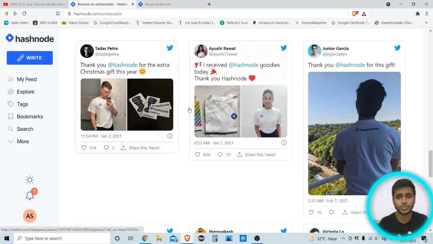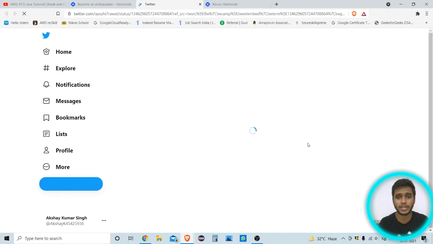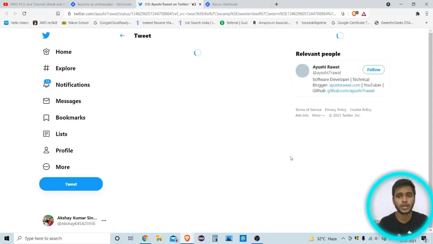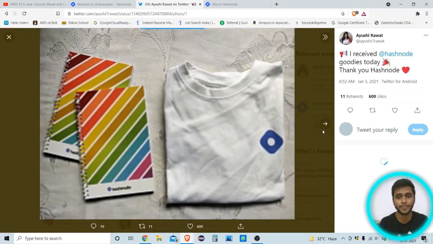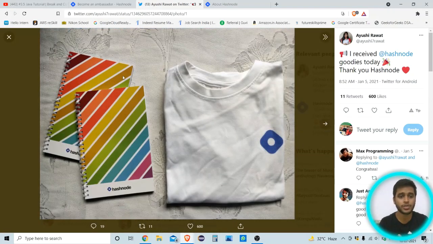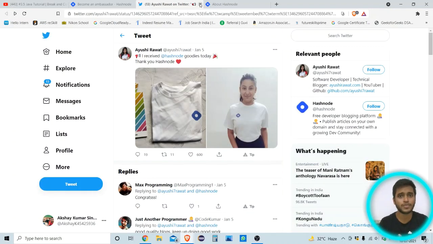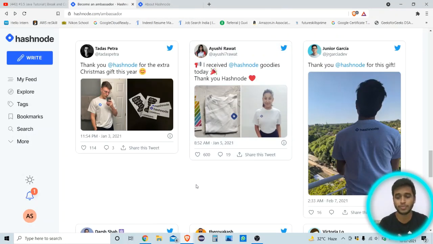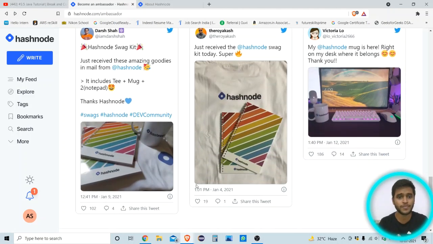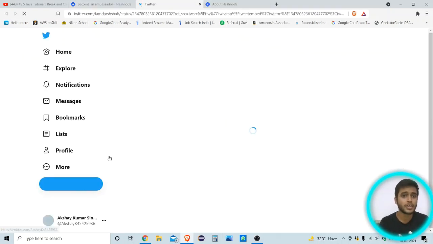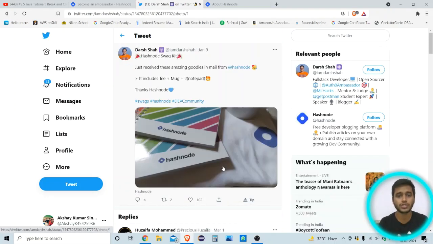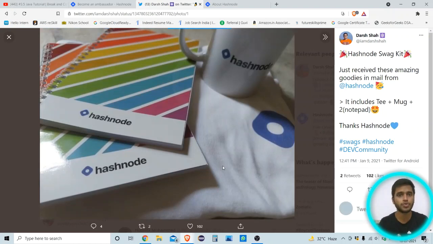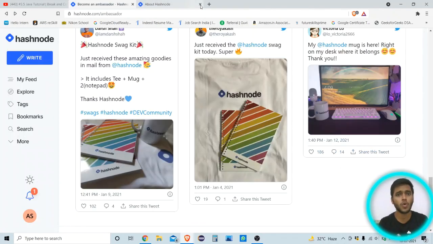And also I am going to show you, this is from India, Ayushi Rawat, and she also got a free t-shirt and notebook. You can see free t-shirts are there and also a free notebook. So this type of things you can get through this platform. And you can see more here. This man, also from India, named Darshisha, also got a free t-shirt, 2 notebooks, and a coffee mug, which you can see here. So this type of things you all can get.